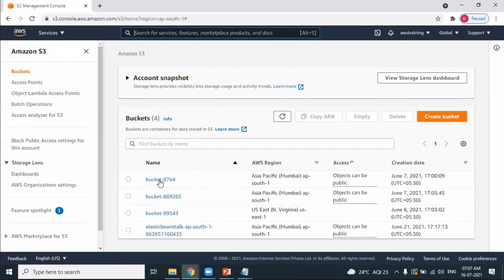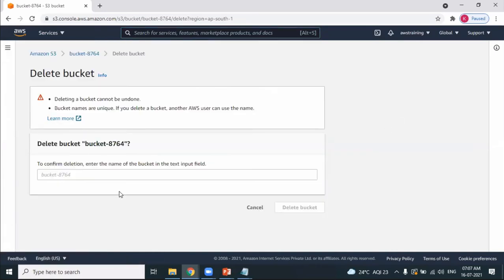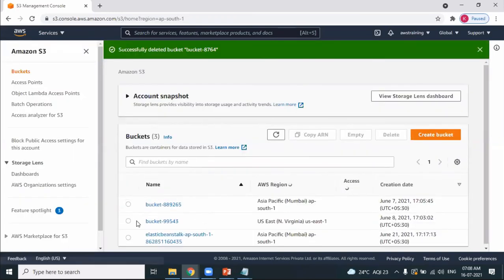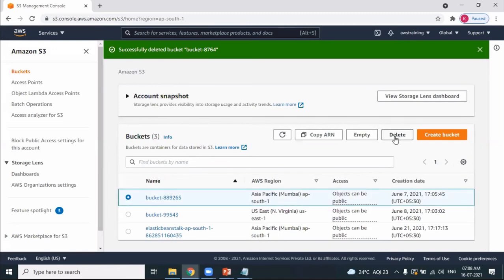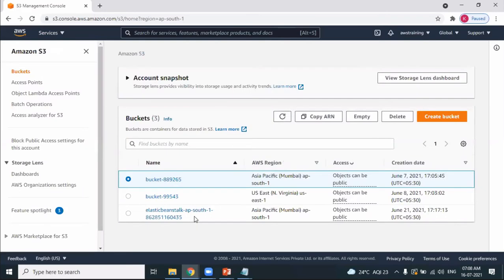Oh my God, I have forgotten to delete the buckets. Sorry, please give me some time. It's very important to delete, otherwise you get the bill. Bucket is not empty.